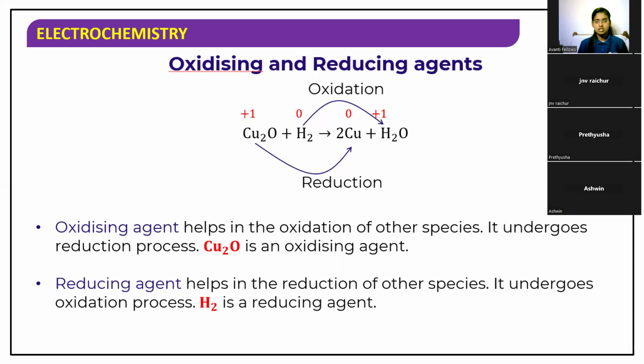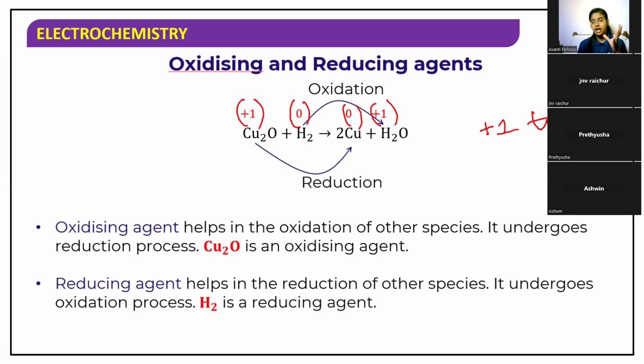For copper, it is +1 and hydrogen has 0, copper 0, and H2O has the +1 state of hydrogen. So copper has been converted from +1 to 0. There is a decrease in the oxidation number, so it is reduction. And hydrogen is going from 0 to +1, meaning an increase in oxidation number, so it is oxidation.